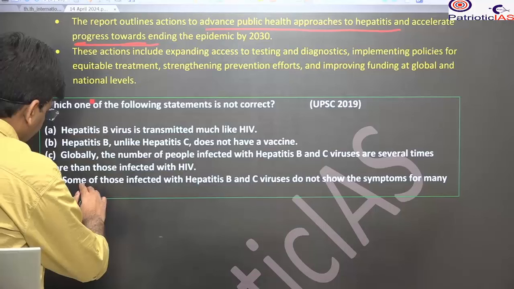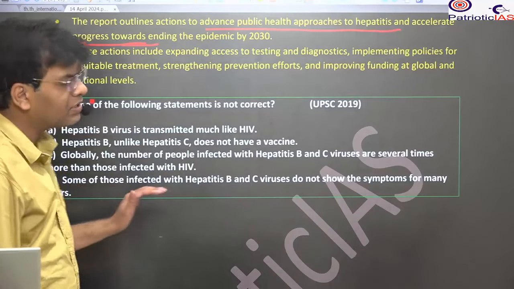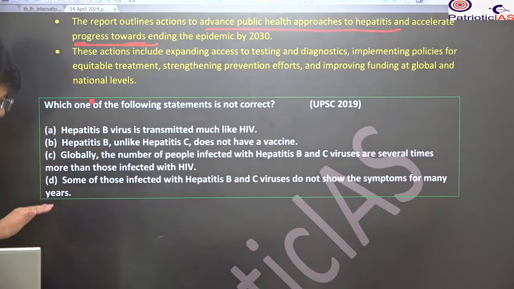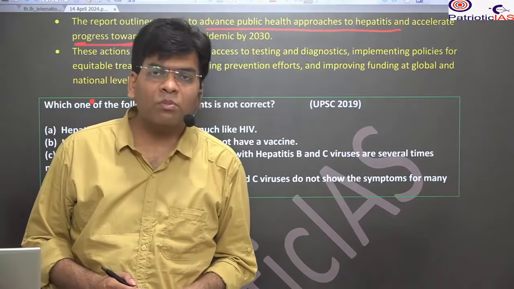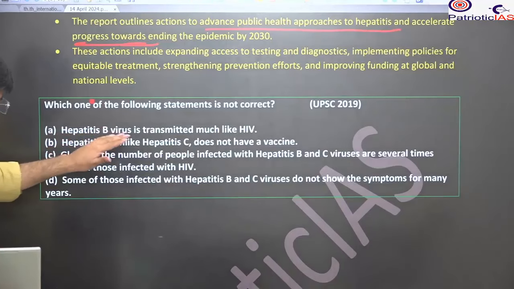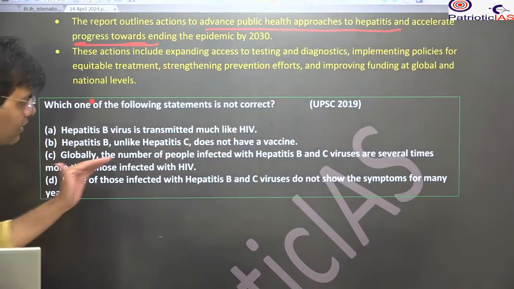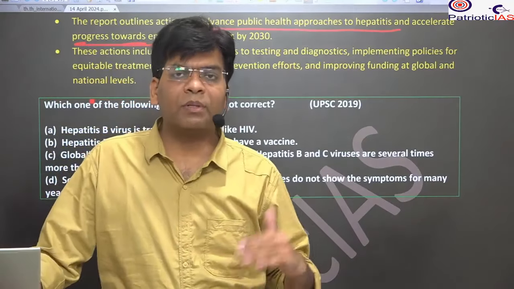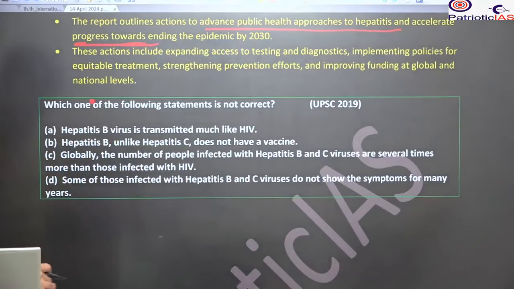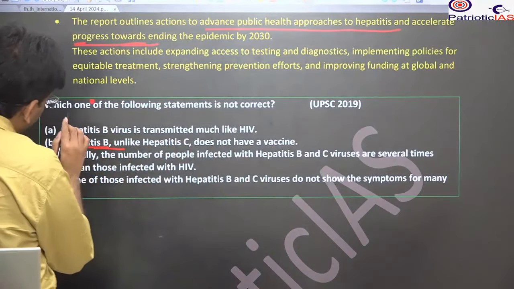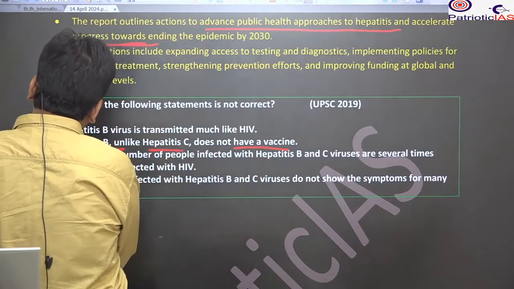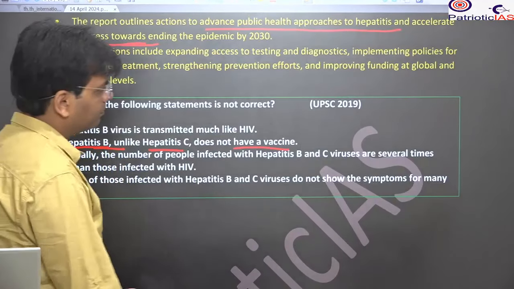So yes, this is correct. We saw that many cases are asymptomatic, and that's why it results in chronic disease. The second is also correct: there are 100 times more cases compared to HIV. The first is also correct. Hepatitis B virus is transmitted much like HIV, through multiple sexual partners or male to male sex. The same is the case with HIV. But option B is just reversed. Hepatitis B has a vaccine, but C doesn't, and that's why option B is the correct answer.